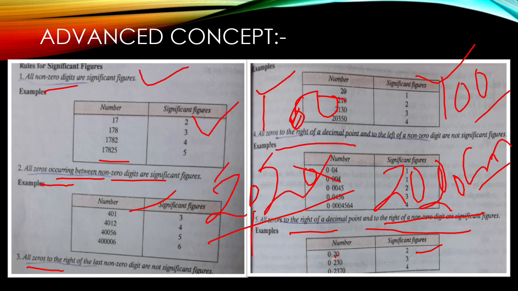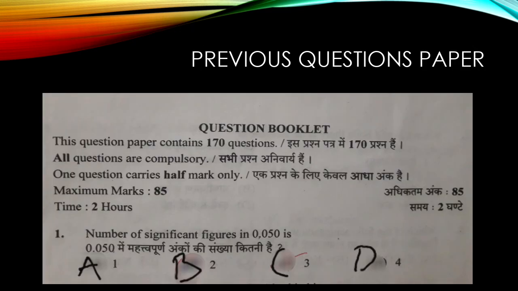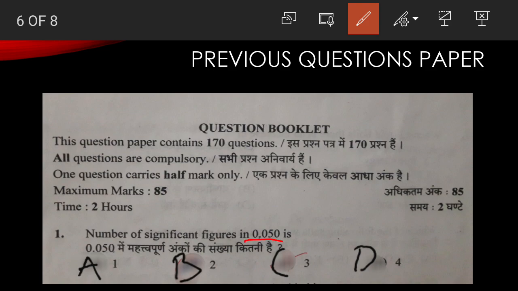So I hope it is clear to you, and as I promised, I am going to tell you about the previous papers also. So let us take an example here. This question I have taken from the 2019 Commission TGT non-medical. You can see the first question was: the number of significant figures in 0.050 is? So what do you think, how many significant figures are there? Quickly calculate and tell me how many significant figures are there.